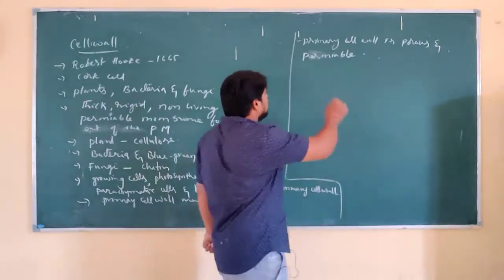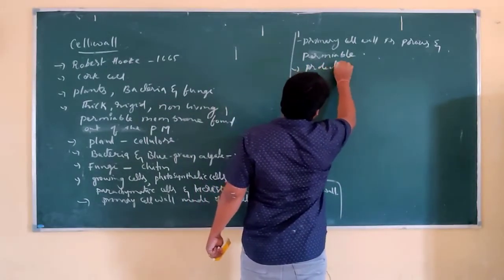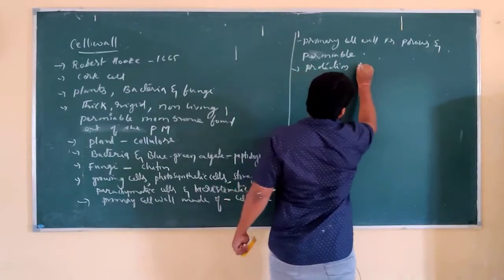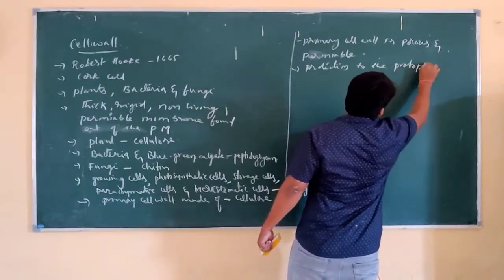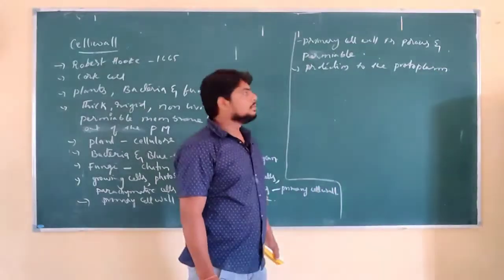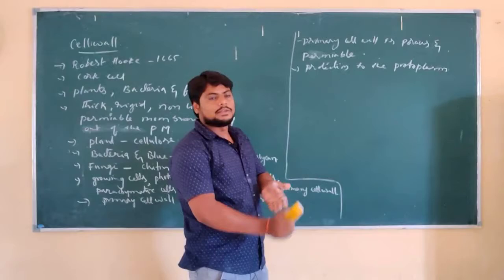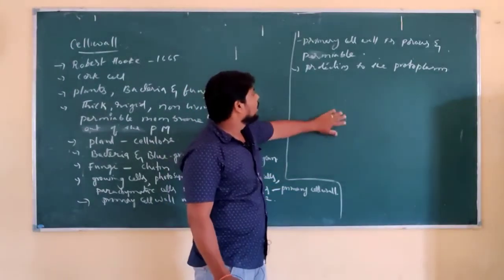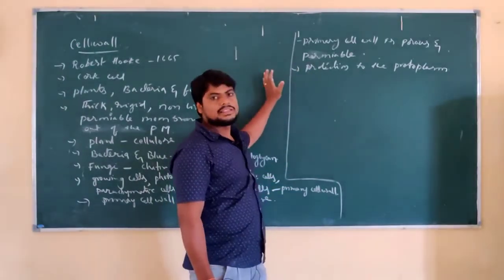That is one function, and it also gives protection to the protoplasm. Protoplasm is nothing but the cytoplasm as well as the nuclear membrane. These two are protected by means of the primary cell wall.